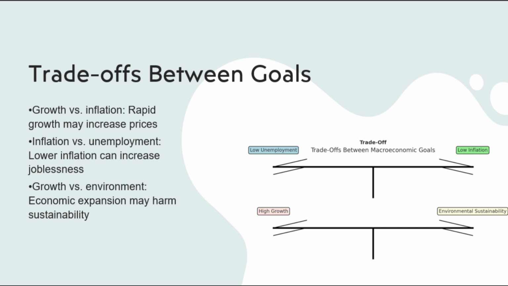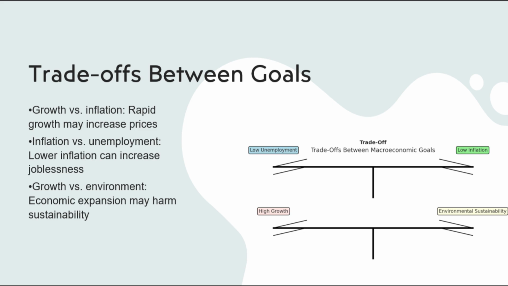However, these goals can sometimes conflict. For instance, policies designed to reduce inflation, such as raising interest rates, can reduce aggregate demand and increase unemployment. Similarly, rapid economic growth can put pressure on prices, leading to inflation, or strain the environment, undermining sustainability. These trade-offs require careful management by policymakers using fiscal and monetary tools.